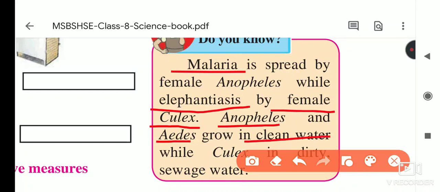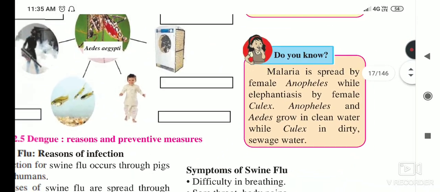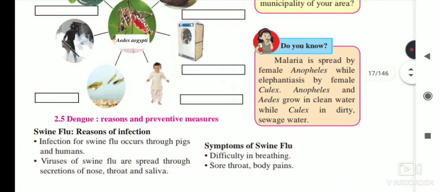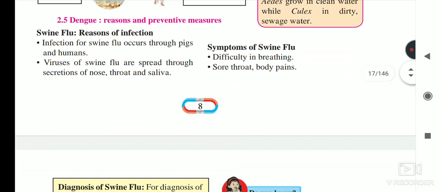So we have to keep the utensils closed where we collect water for drinking. And Culex grows in dirty sewage water; the Culex mosquito lays eggs there. So we have to be careful that water should not stagnate in our surroundings.